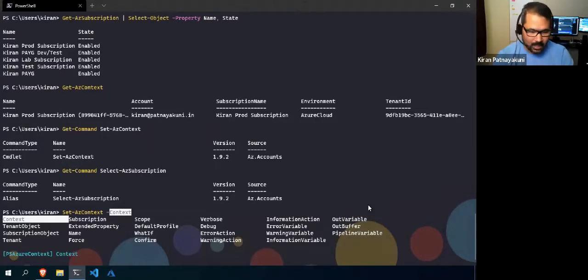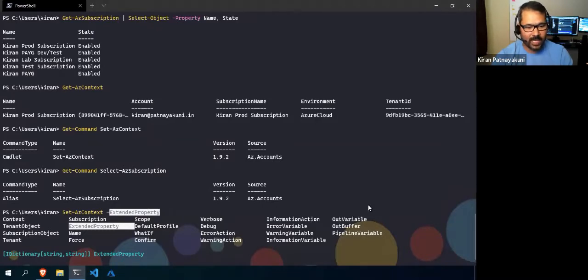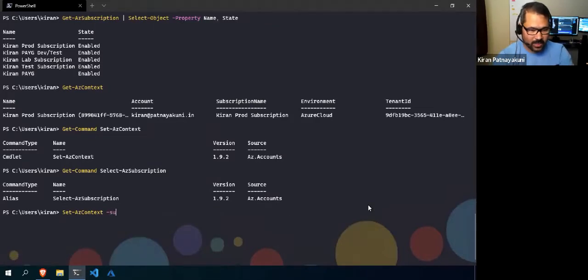Okay, right? So if you see here, you can give the context, you can give the subscription, and even the parameters can also have aliases. Aliases won't be displayed here, only when you use the tab completion will it show. See here, it is not showing the subscription name, but if you give the subscription and use the tab completion, it will show that subscription name. So like that, you need to understand.